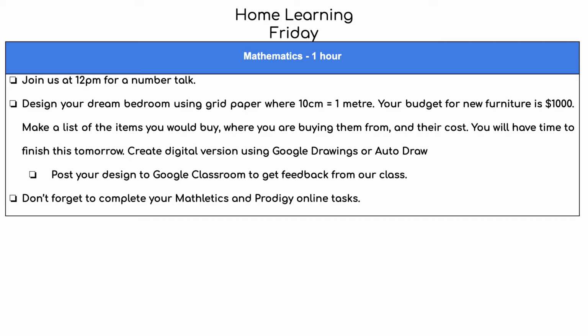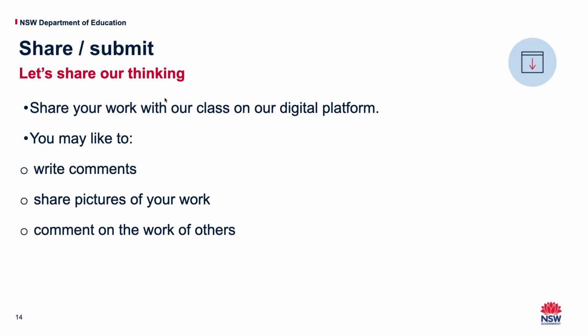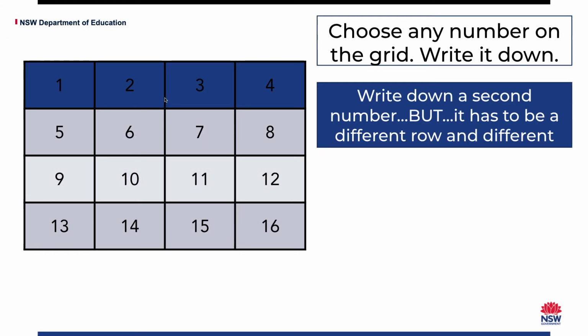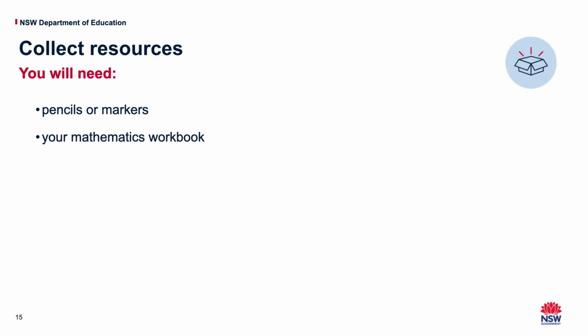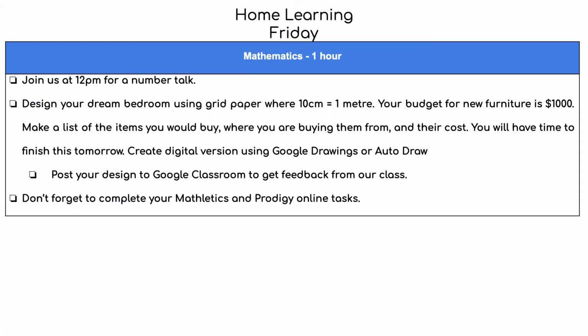And also you've got Mathletics and Prodigy tasks. The number talk and all of these slides that go with it are all for the number talk, so you can leave them until we do the number talk. But this one you can do in the book that we gave you or on a new piece of paper. Design your dream bedroom, but you only have $1,000.